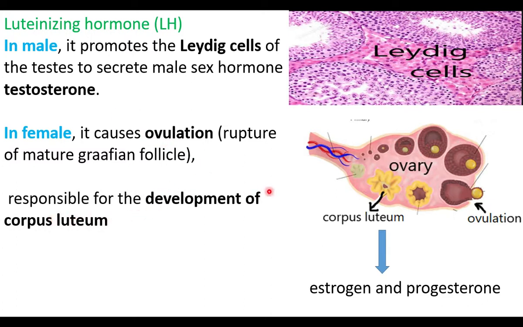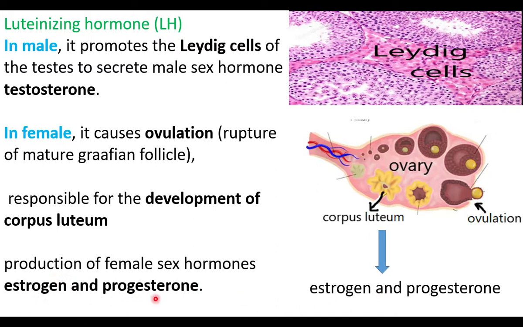After ovulation, development of the corpus luteum takes place, which is also influenced by LH. Then the corpus luteum secretes estrogen and progesterone. In female, LH influences three activities: ovulation, development of the corpus luteum, and secretion of hormones. In male, LH influences testosterone secretion.